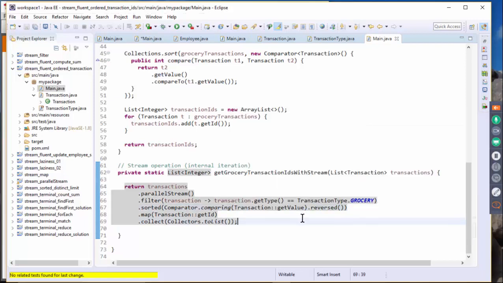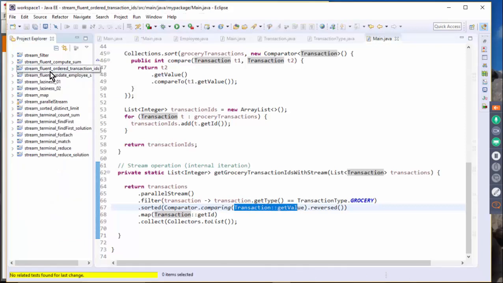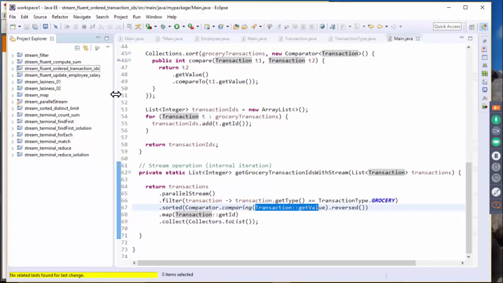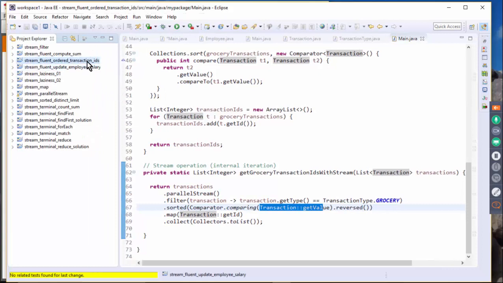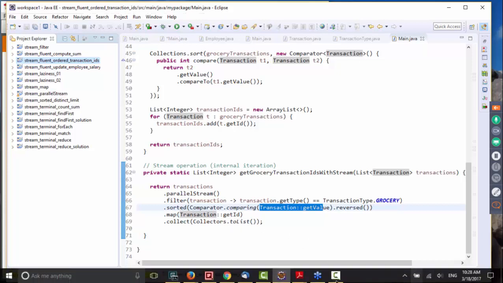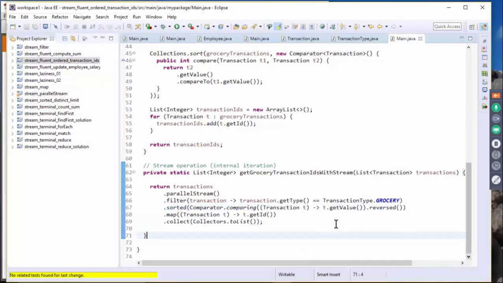Okay, so I'm gonna actually find out the lambda expression of this one while you guys are working on it. So I'm gonna let you guys do these 2 exercises, the employee salary and transaction ID, and I'll give you about 15 minutes to do that exercise.